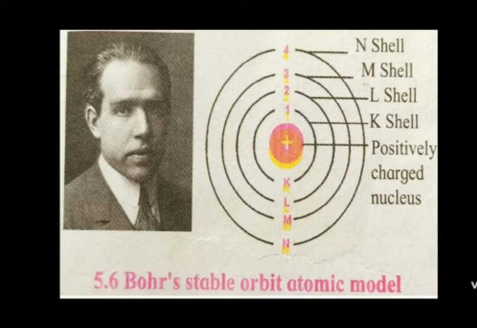When an electron goes from an inner orbit to an outer orbit, it absorbs energy equal to the difference of energy levels. When it goes from an outer orbit to an inner orbit, it emits energy equal to the difference of its energy levels. So this theory he found out through Bohr's stable atomic model.